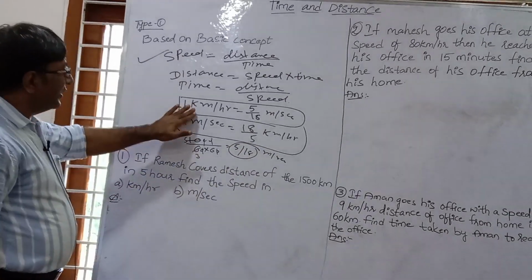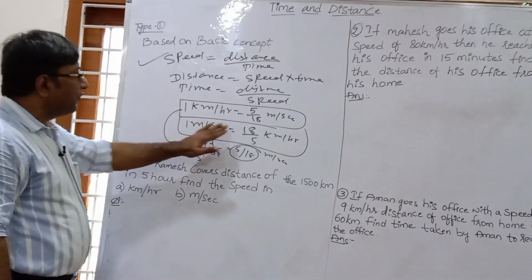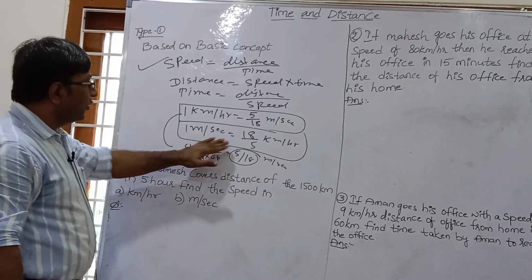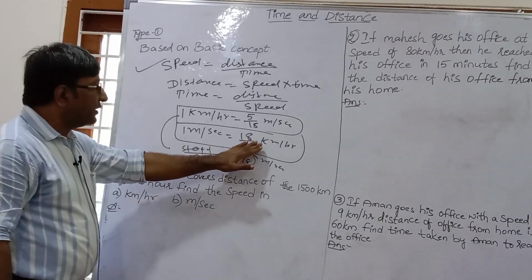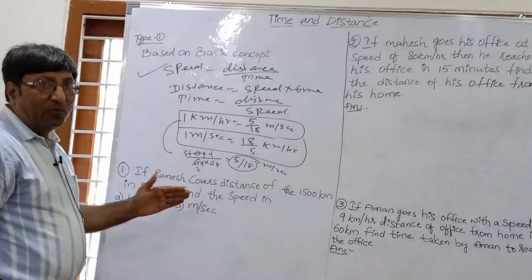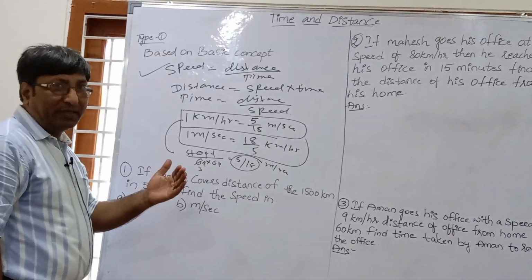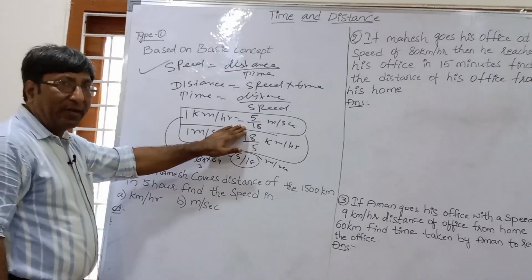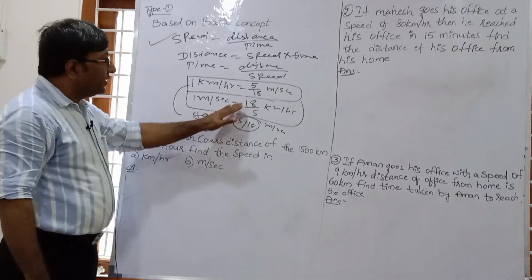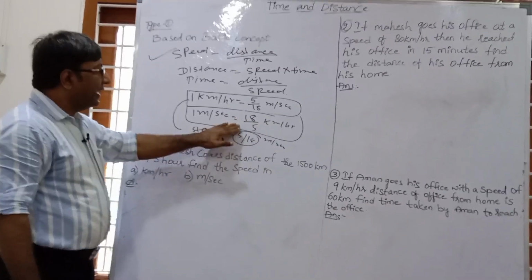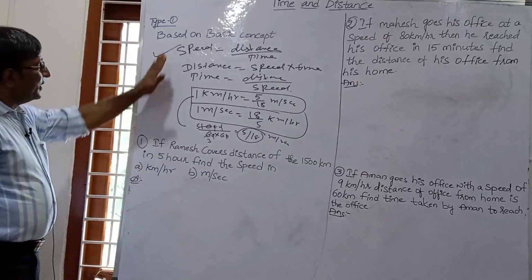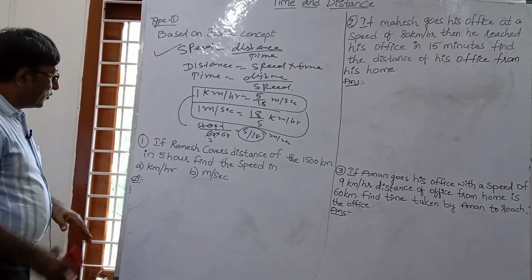So just learn it. 1 kilometer per hour is 5 by 18 meter per second and 1 meter per second equals 18 by 5 kilometer per hour. That means when we need to change kilometer per hour into meter per second, just multiply by 5 by 18. If we want to change meter per second into kilometer per hour, then multiply by 18 by 5. Now see the first question. On the basis of this, what is the first question?